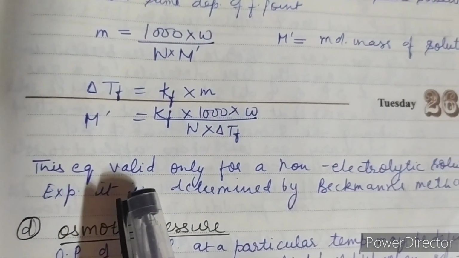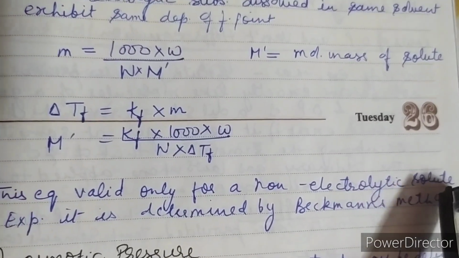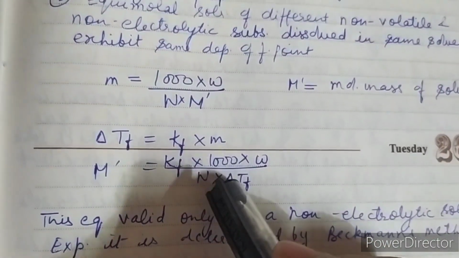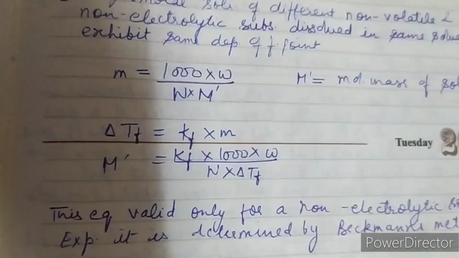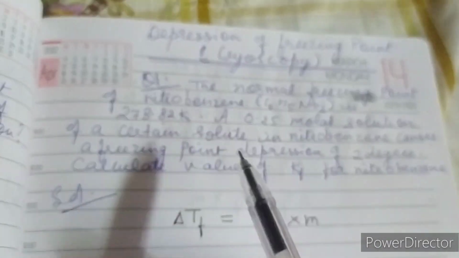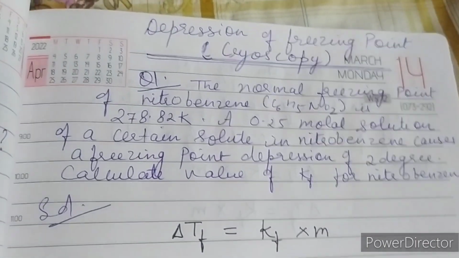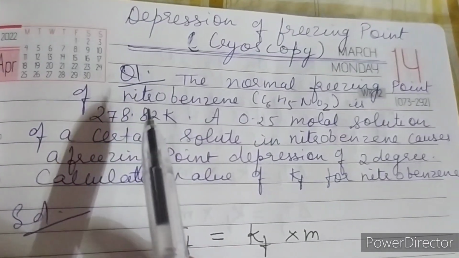That is, this equation is valid only for non-electrolytic solute, as we have done in the elevation in boiling point. Now let's solve two numericals based on cryoscopy. So here's the first numerical.